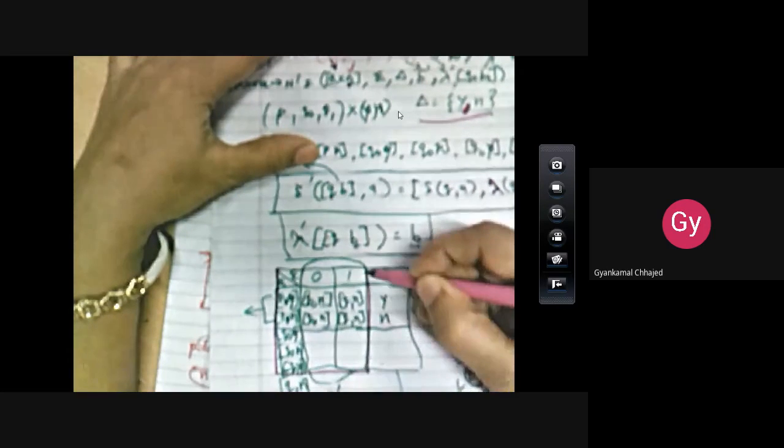This particular pink boundary will be representing your delta dash, right? Now, how many states will be there? As we just discussed, there will be 6 states. What are those? Py, Pn, Q0y, Q0n, Q1y, and Q1n. So 6 states will be there.